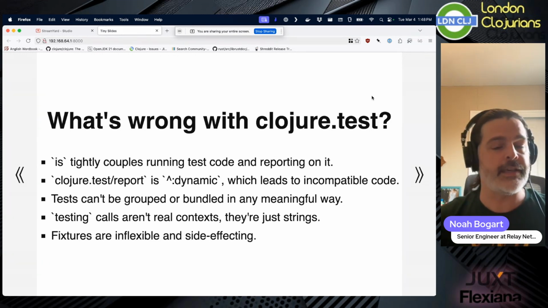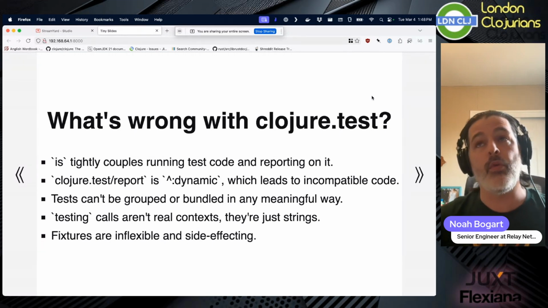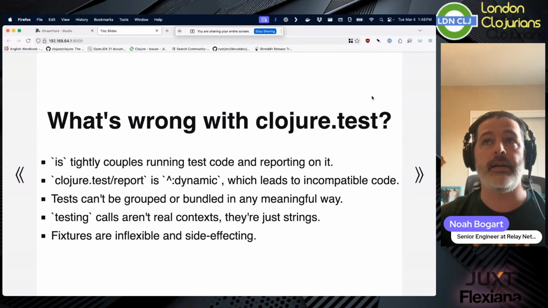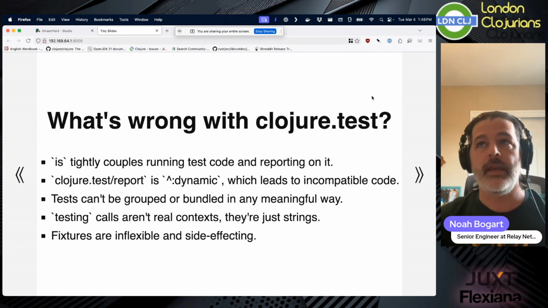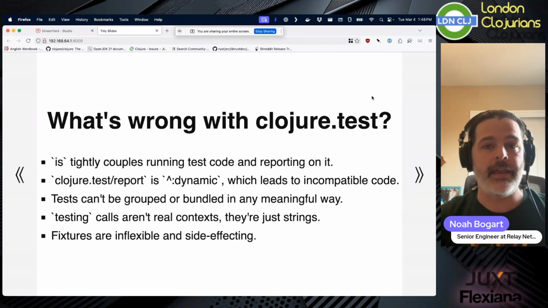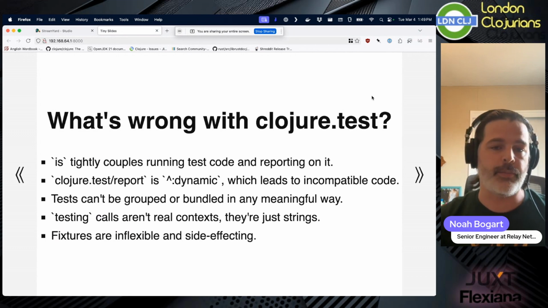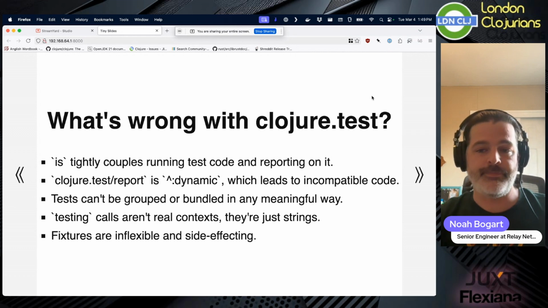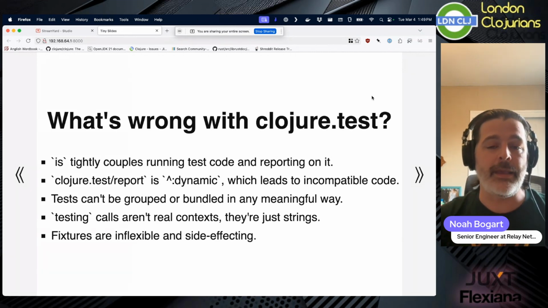That means that you're necessarily overriding any other user who is doing something interesting with clojure.test/report, right? It is a multimethod, but because it's dynamic, there's now an incompatibility where one person might extend it to do something cool, but then another person overwrites it, which happens with Eftest. Eftest monkey patches clojure.test/report, which leads to issues.